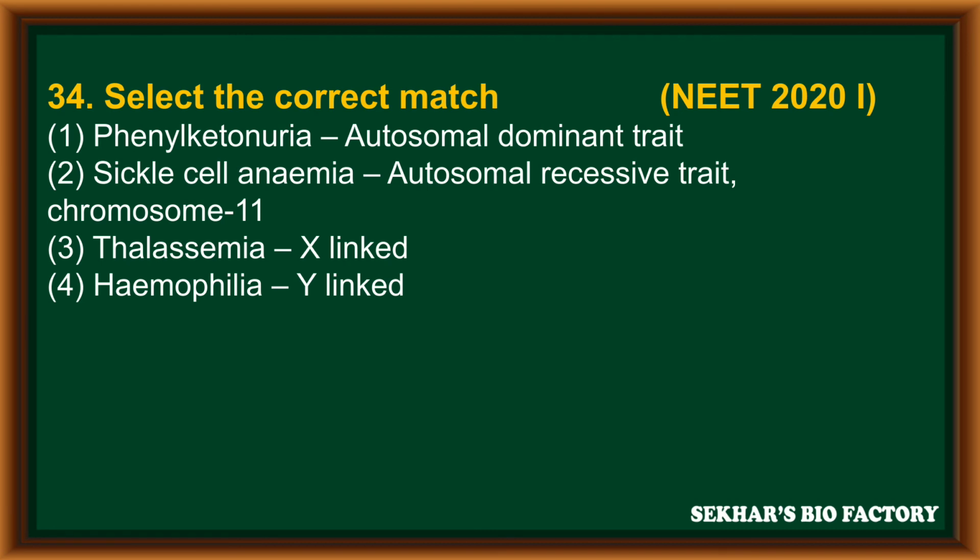Question number 34. Select the correct matching. It is from NEET 2020 Phase 1. First option, phenylketonuria, autosomal dominant trait. Second option, sickle cell anemia, autosomal recessive trait, chromosome 11. Option 3, thalassemia, X-linked. And option 4, hemophilia, Y-linked. In this, the correct matching is second option.